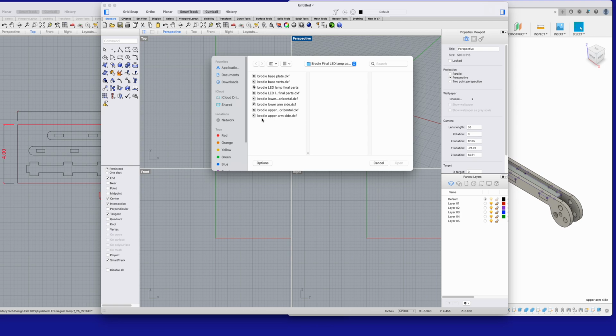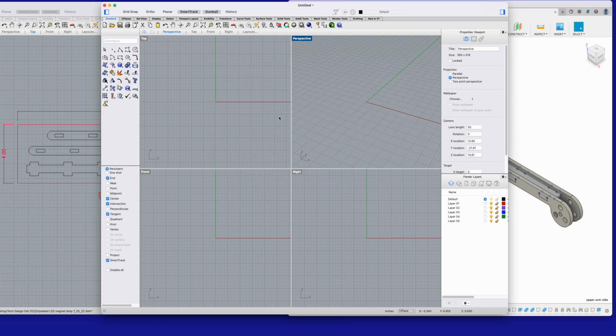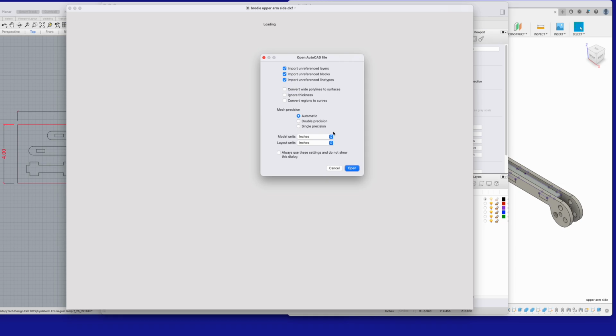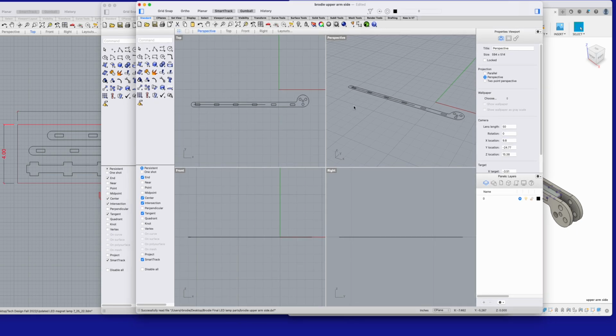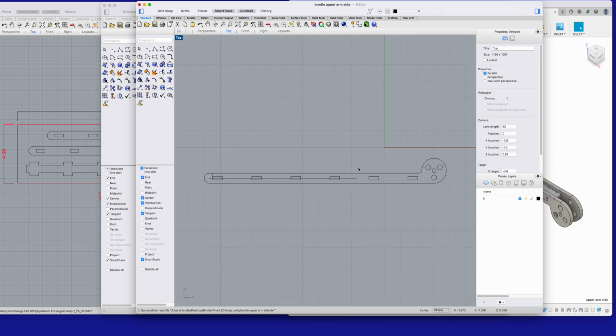So let's go ahead and open up the first drawing, this upper arm side. Double click on it, and it opens up in inches in Rhino 3D. Notice that we have the 4 viewports. We're mainly going to work only in this top viewport, so let's make it full screen. If you double click on the title of the viewport in this upper left hand corner, you can make that full screen.